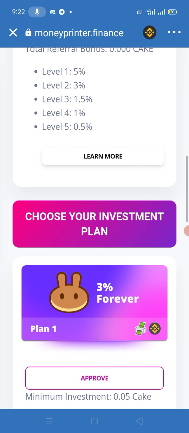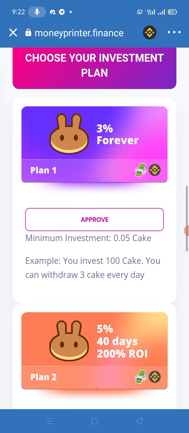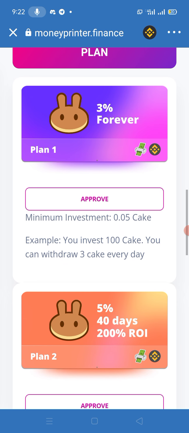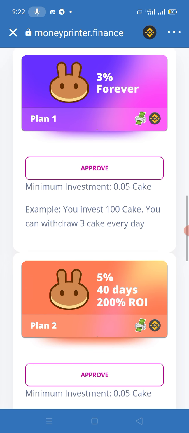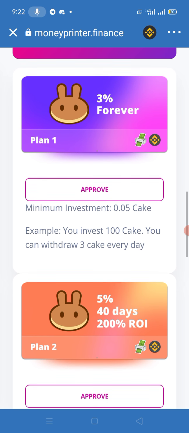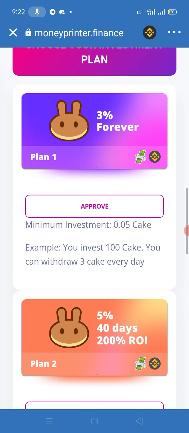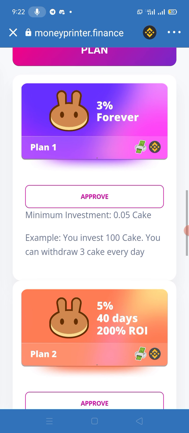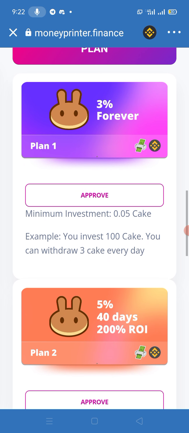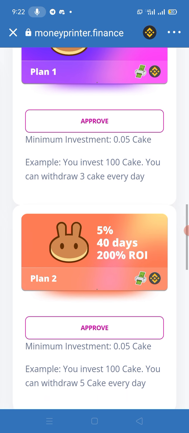After this, you need to choose the investment plan. They have different amazing investment plans where you can invest a very small amount and you will be able to find a huge profit on a daily basis. The first plan has a minimum investment of 0.05, and you will be able to earn 3% on a daily basis. This is forever. So if you invest 100k, then you can withdraw 3k every day.